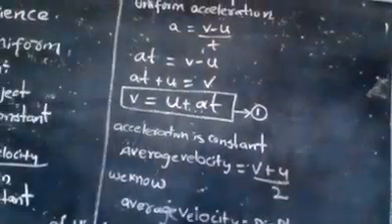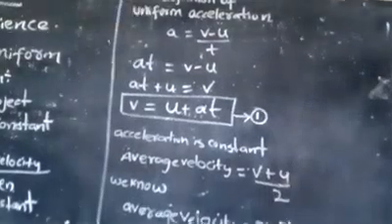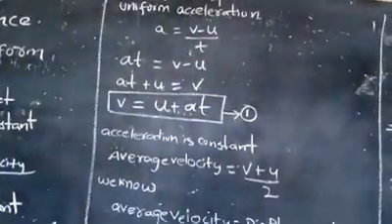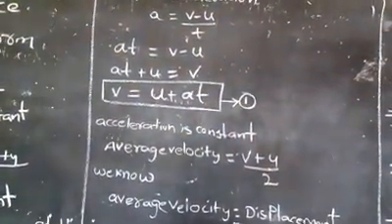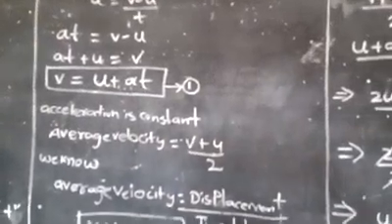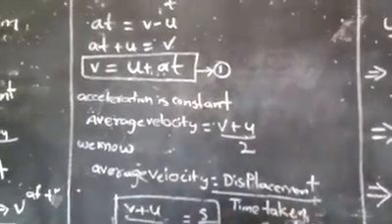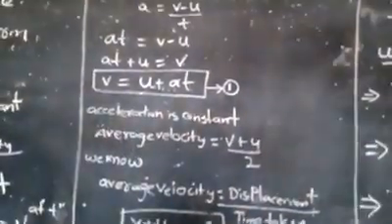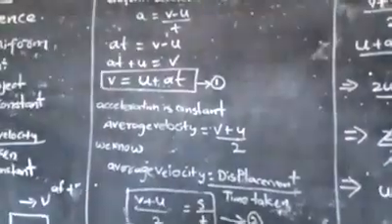So the change in time is the final time t minus the initial time 0. T minus 0 is equal to t. That's why we wrote t. So acceleration a is equal to what?